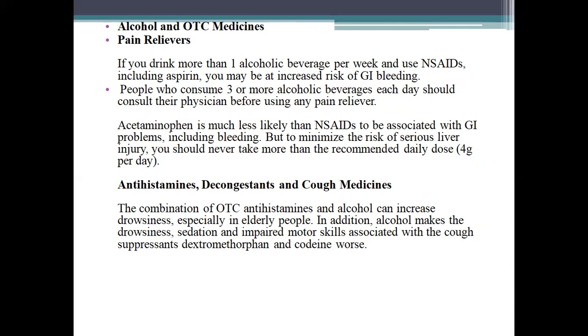Acetaminophen is less likely than non-steroidal anti-inflammatory drugs to be associated with gastrointestinal problems, including bleeding. But to minimize the risk of serious liver injury, you should never take more than the recommended daily dose, 4 grams per day.